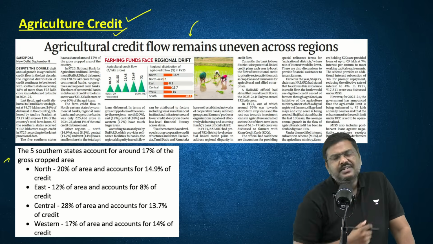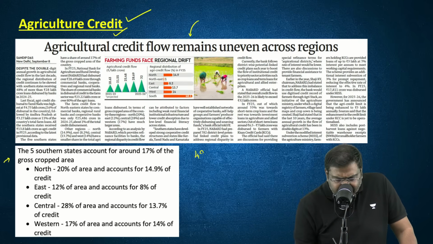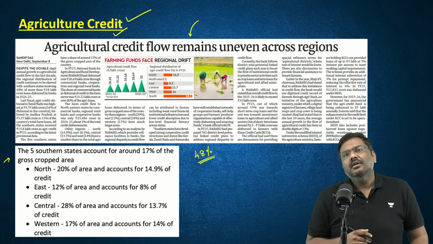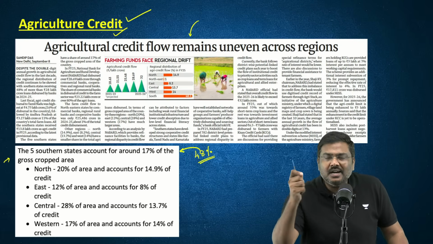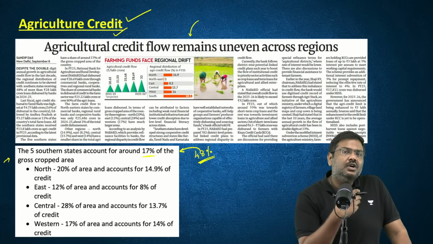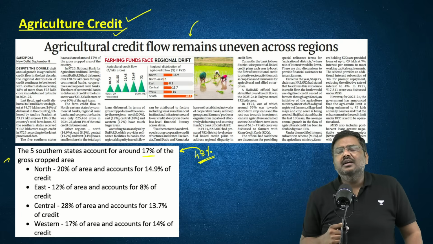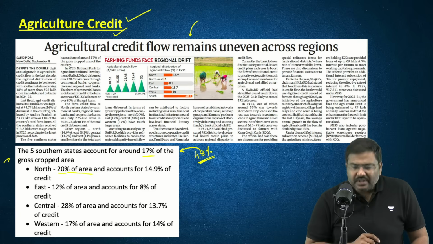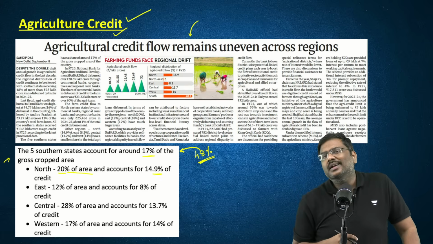The five southern states account for 48% of the total agriculture credit. But how much is the total amount of land they account which is under cultivation? These particular states account for 17% of the gross cropped area. And we can see this kind of a mismatch or disparity in other regions as well. North India accounts for 20% of the area that is there under cultivation, but accounts for around 15% of the total agriculture credit.